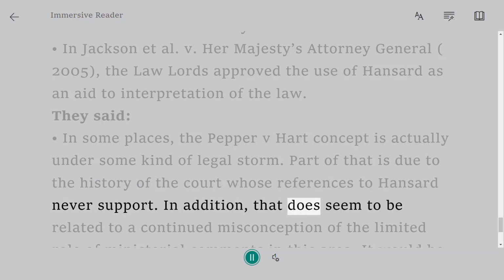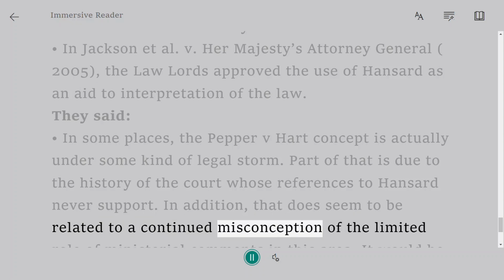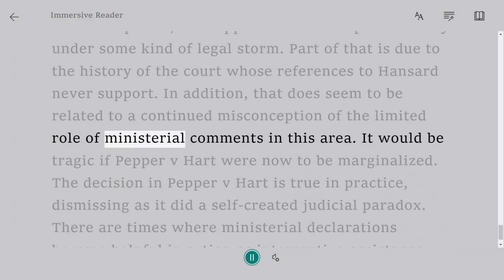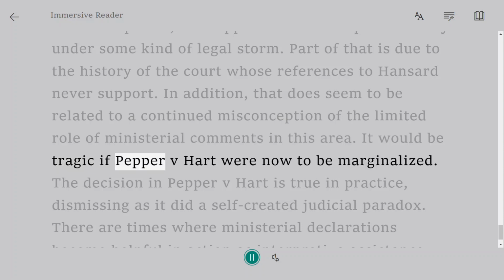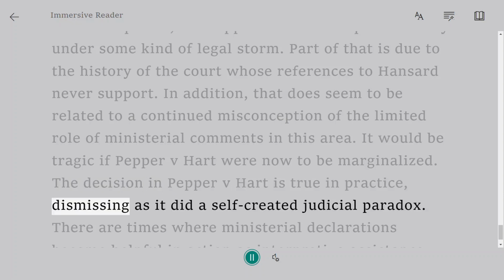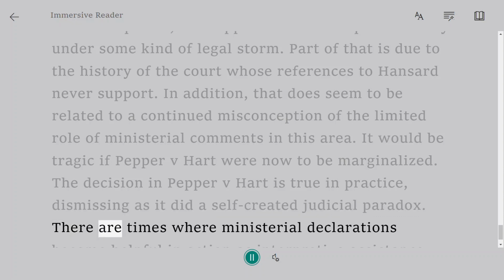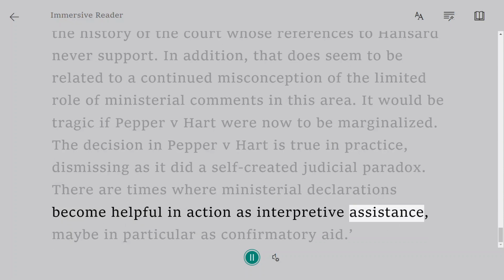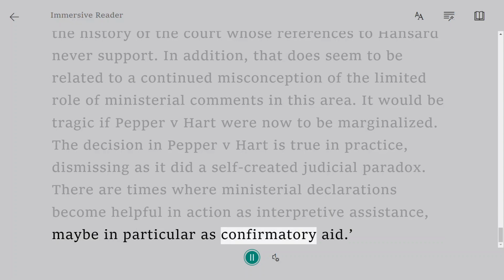In addition, that does seem to be related to a continued misconception of the limited role of ministerial comments in this area. It would be tragic if Pepper v. Hart were now to be marginalized. The decision in Pepper v. Hart is right in practice, dismissing as it did a self-created judicial paradox. There are times where ministerial declarations become helpful in action as interpretive assistance, maybe in particular as confirmatory aid.